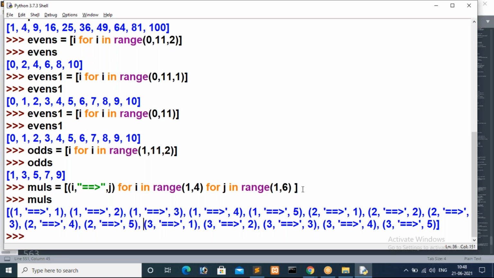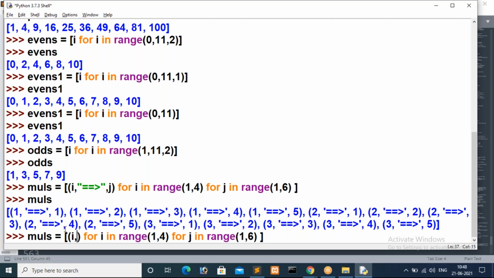We can implement a for inside a for. Or else, if you want to print a multiplication table, the same thing we can use to print the multiplication table. For that we already know we have to use print of something. Same concept I am going to use here: first the table i, concatenated with what? I am going to print the tables concept, guys. I want to print up to 5 only. I mean 1 into 6 I don't want to print.